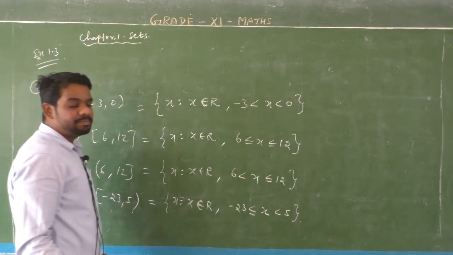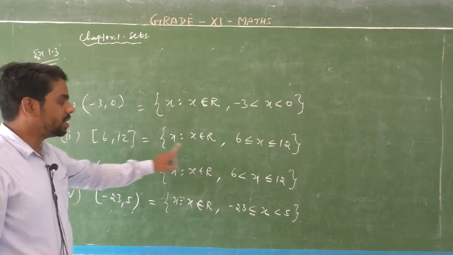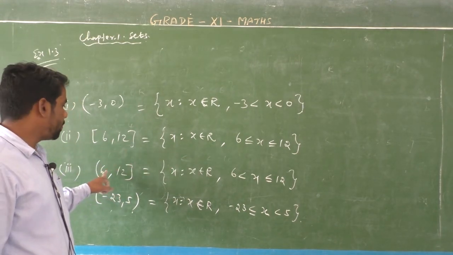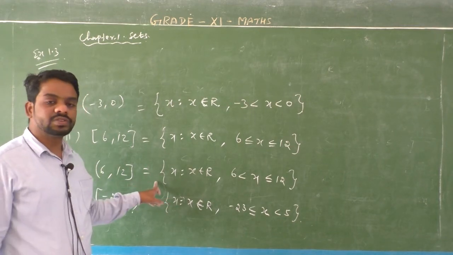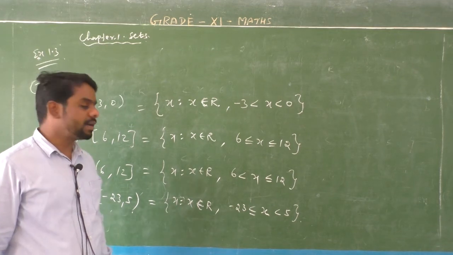So this is the set builder form of the given intervals: minus 3 comma 0, closed 6 comma 12, open 6 and closed 12, half open half closed, and next half closed half open.